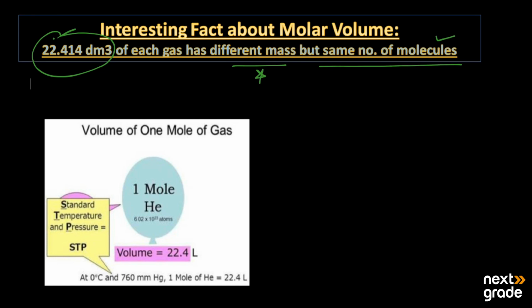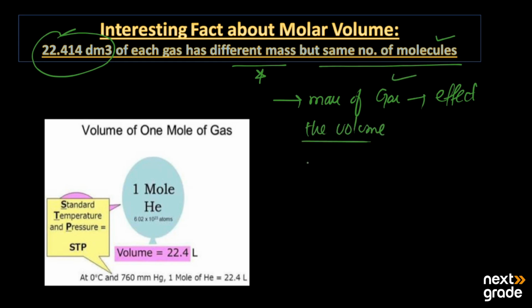The mass of the gas does not affect the volume. So if we take any mass of the gas and it is 1 mole, then it will always occupy the molar volume that is 22.414 dm cube. This is the interesting fact about the molar volume, that mass does not affect the volume of the gas.